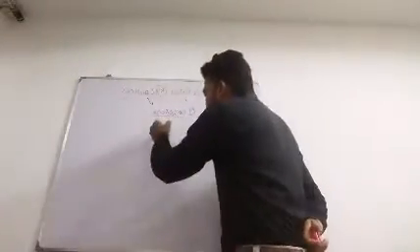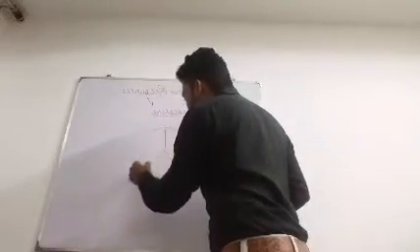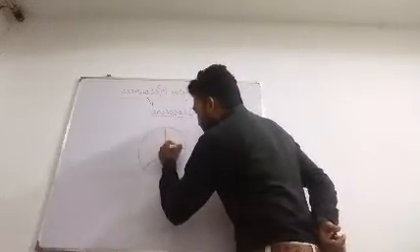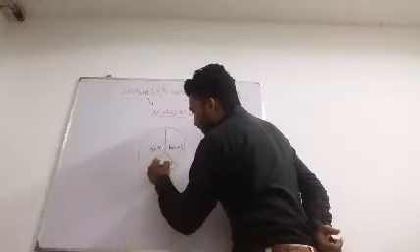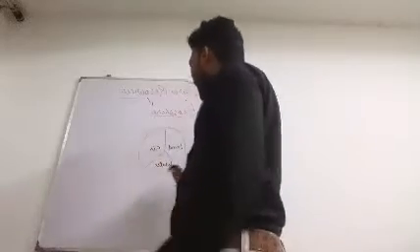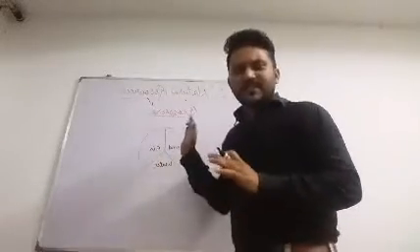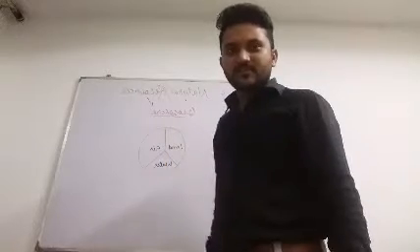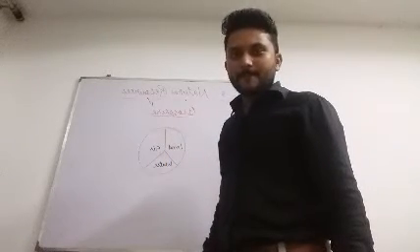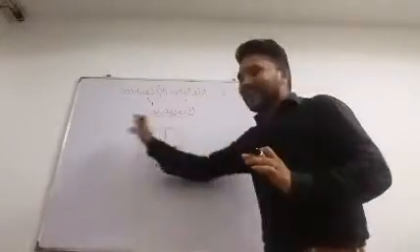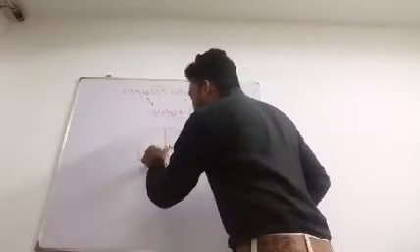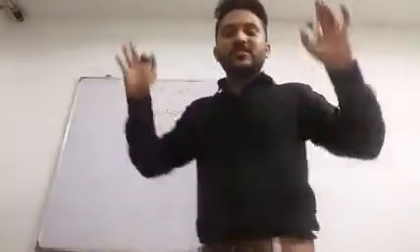Now, if I see the whole earth, we can see three things. We will see a land portion, we will see the air, and we will see the water. If we leave these three things, is there anything extra? No, sir. Everything is covered in only these things: land, air, and water. Now this whole thing is called the biosphere.